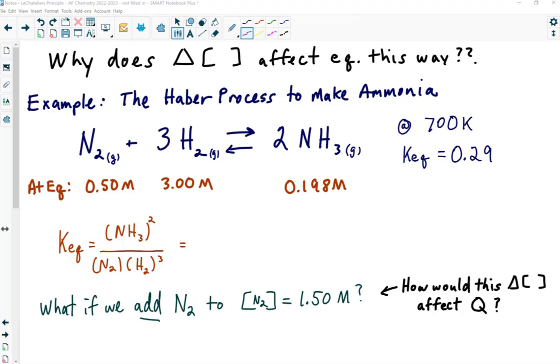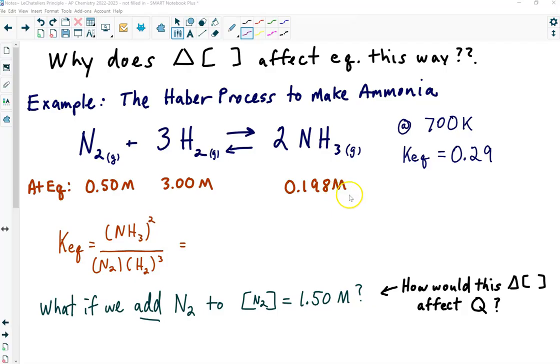So let's look at this system here, the process to make ammonia, and I looked this up at 700 K. The KEQ for this is 0.29, okay? And that would result if you had these molarities at equilibrium. Now these are the equilibrium concentrations, okay?